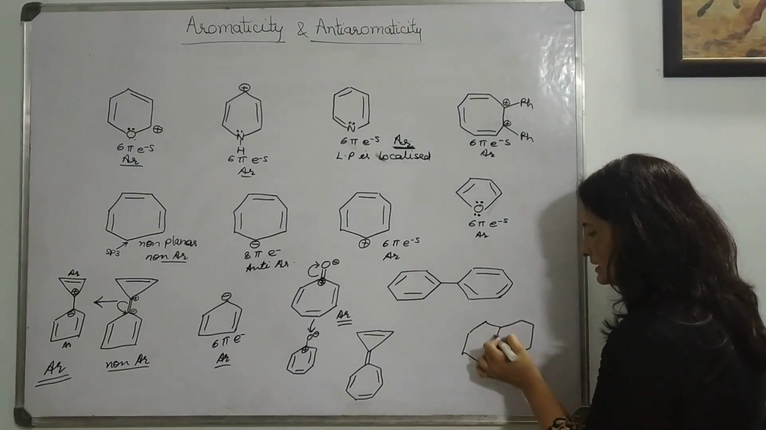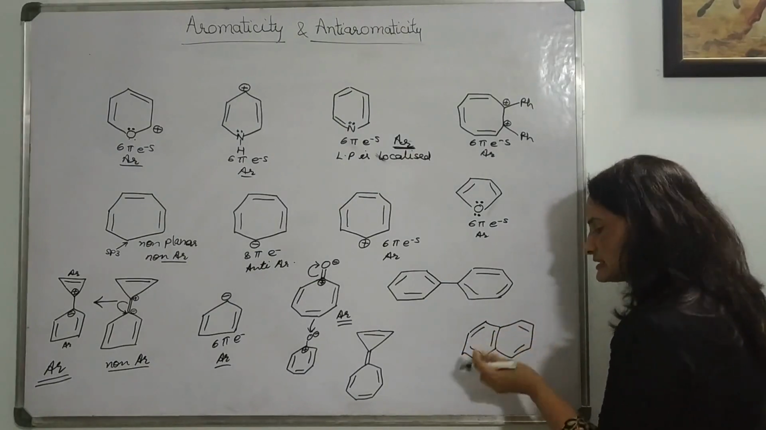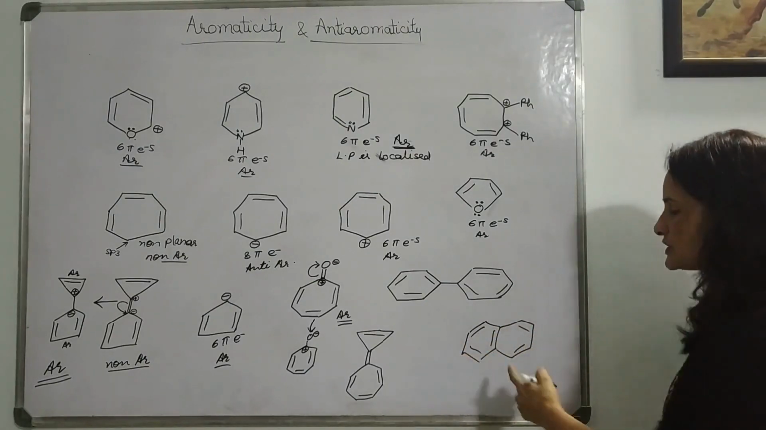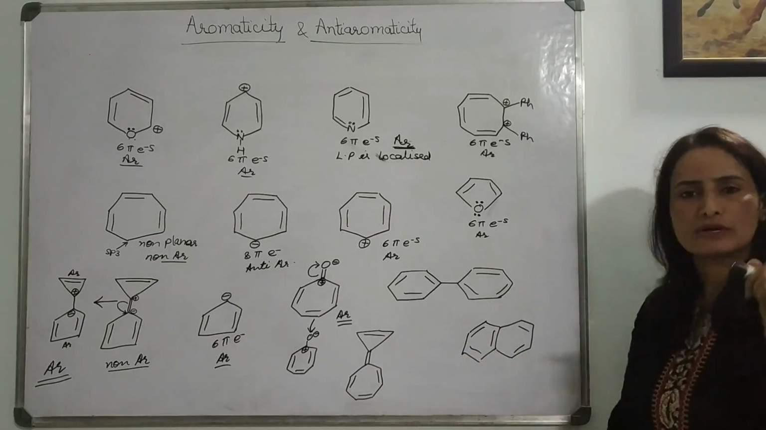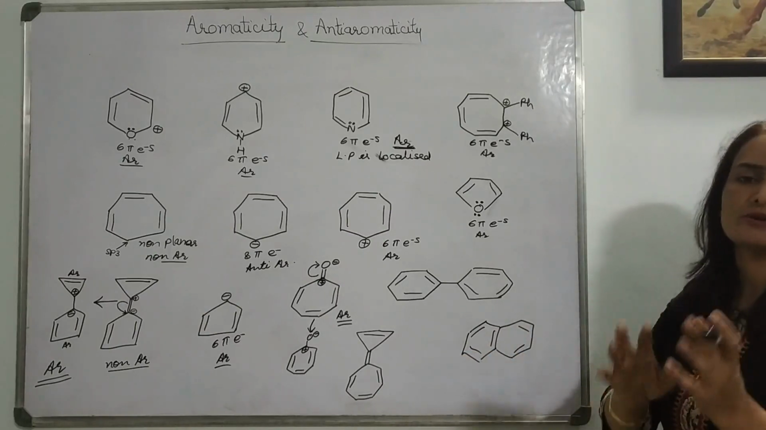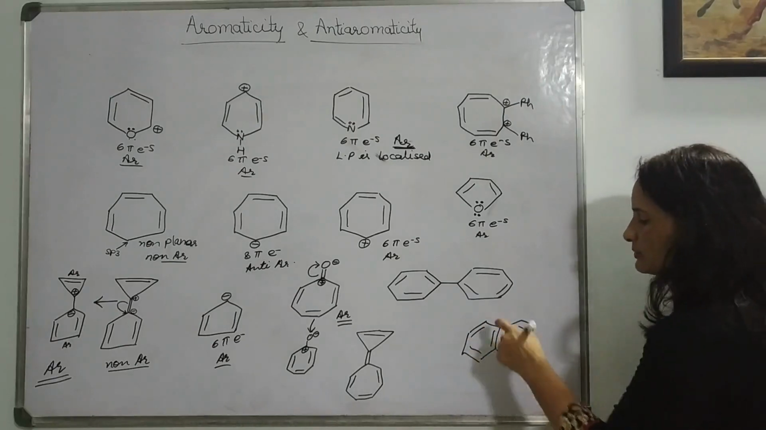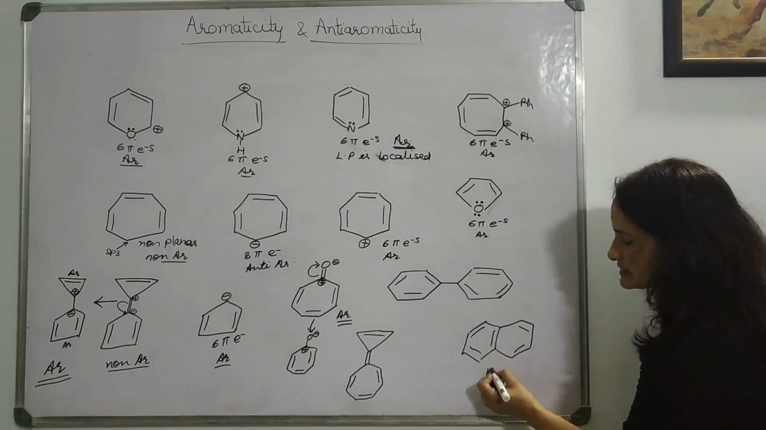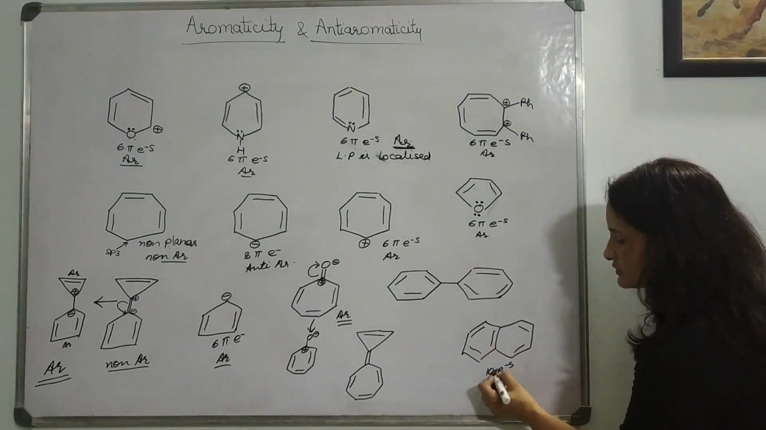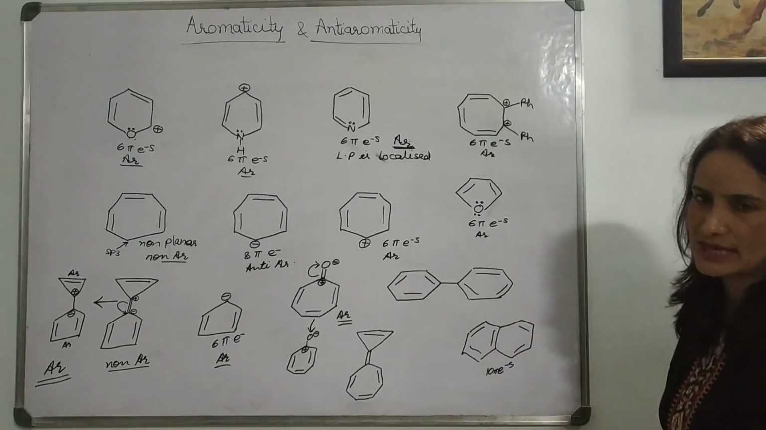For example, this one is a fused ring, naphthalene structure. Here, pi electrons will be counted as a whole and the aromaticity will be checked for the whole molecule in one shot. So, how many pi electrons? 5 bonds means 10 electrons. 10 pi electrons. So, it is aromatic with 10 pi electrons.